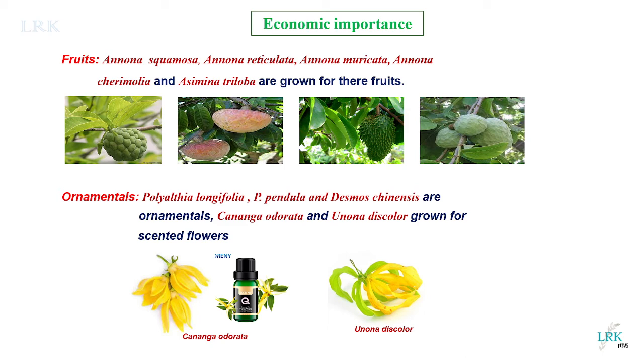And finally, the economic importance of the family. In this family, plants like Annona squamosa, Annona reticulata, Annona muricata, Annona cherimola Mill, and Asimina triloba are grown for fruits. Okay, the place from where I hail, Mahbubnagar, is very famous for these custard apples.